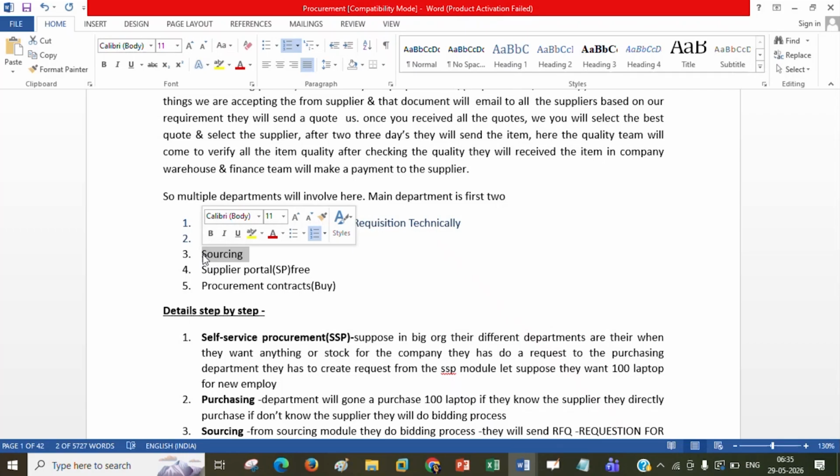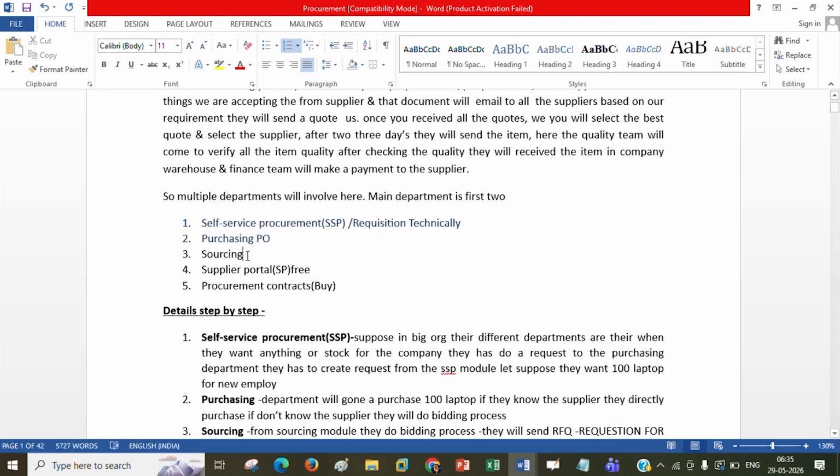So here, this sourcing department will manage our whole bidding process, not the purchase order, only the bidding process. That means quotation, then RFQ, then receive the quotation, approve the quotation, and finalize the vendor who is our approved supplier or vendor. So this work will be performed by the sourcing department. Got it? Here in EBS, we are doing all activities at one place only.